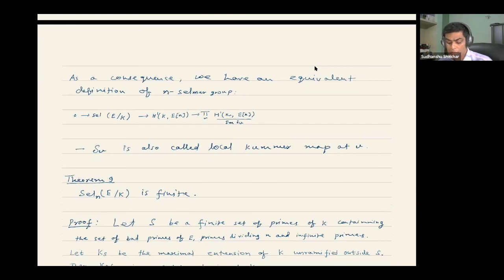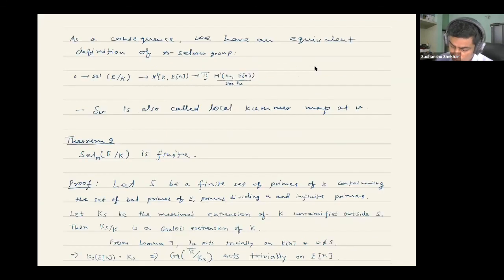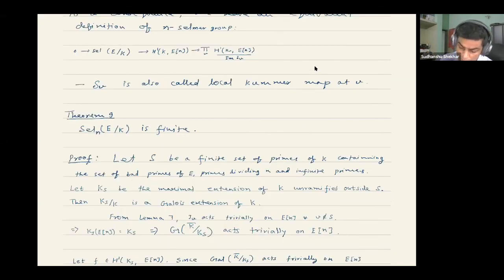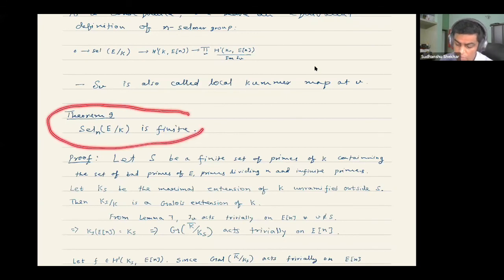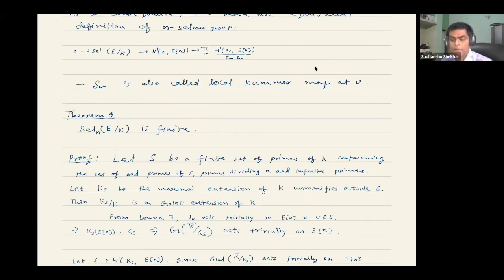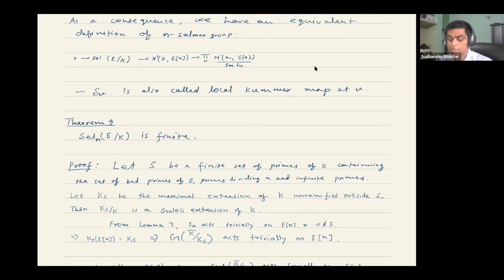In the next session, I will complete this. I don't want to start it here, and maybe you can ask me questions in the next few minutes. Next session we will show that this N-Selmer group is finite, and that in turn will also give us the weak Mordell-Weil theorem. I'll stop here, and next session I'll begin with the proof of finiteness of the Selmer group.